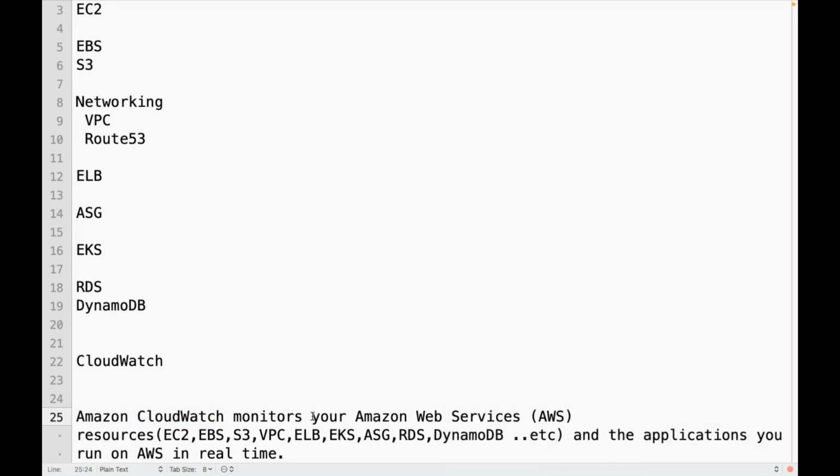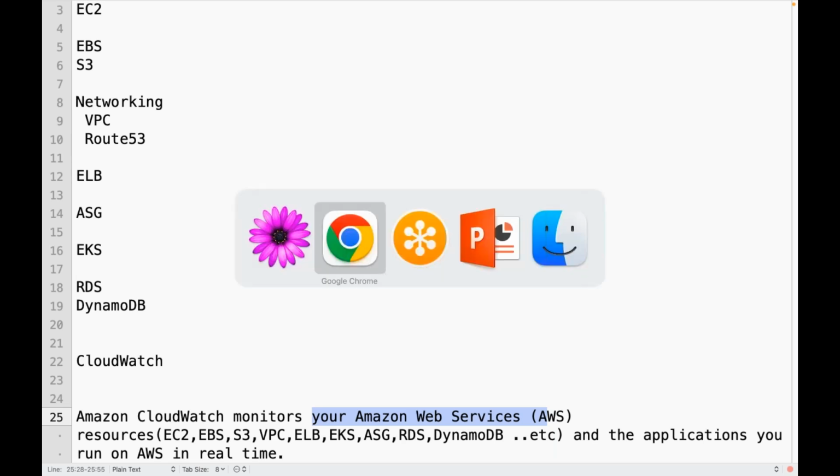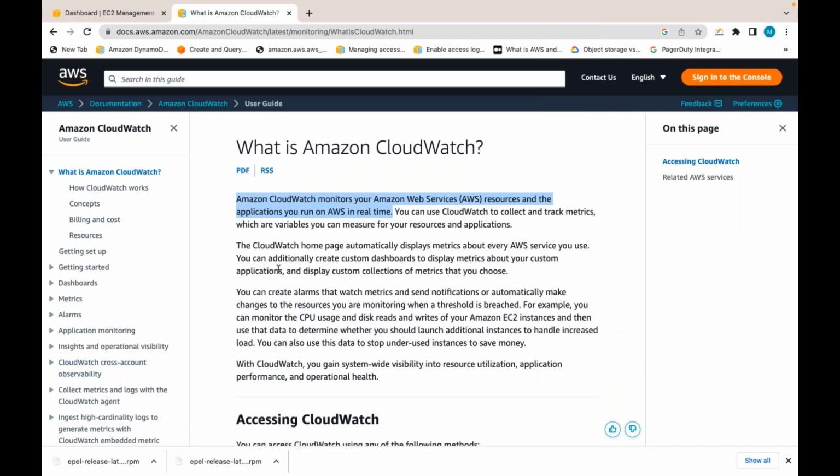So CloudWatch can monitor our AWS resources like your servers, your storage, your networks, your load balancers, your databases, etc. And also the applications which you are running on AWS, we can monitor using CloudWatch.